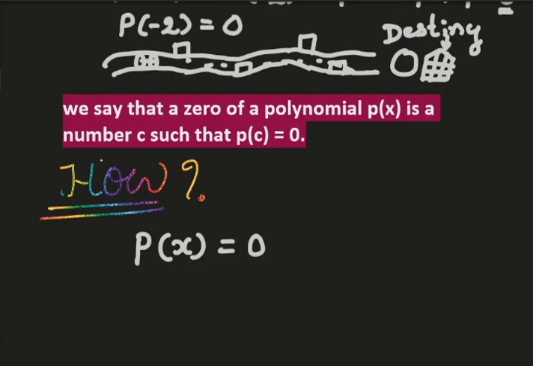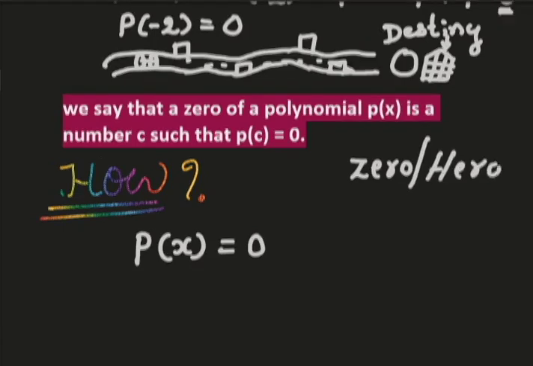In terms of mnemonics, if I tell you our zero is not at all a zero, but he is a hero of our story who leads the whole movie and takes us to the end of the movie. So it may be a number, a constant, you can say, with reference to polynomial.